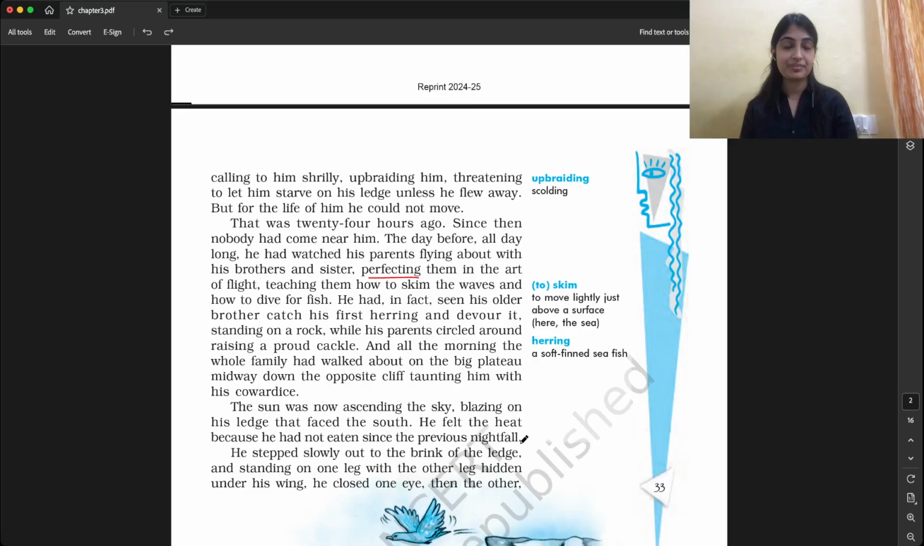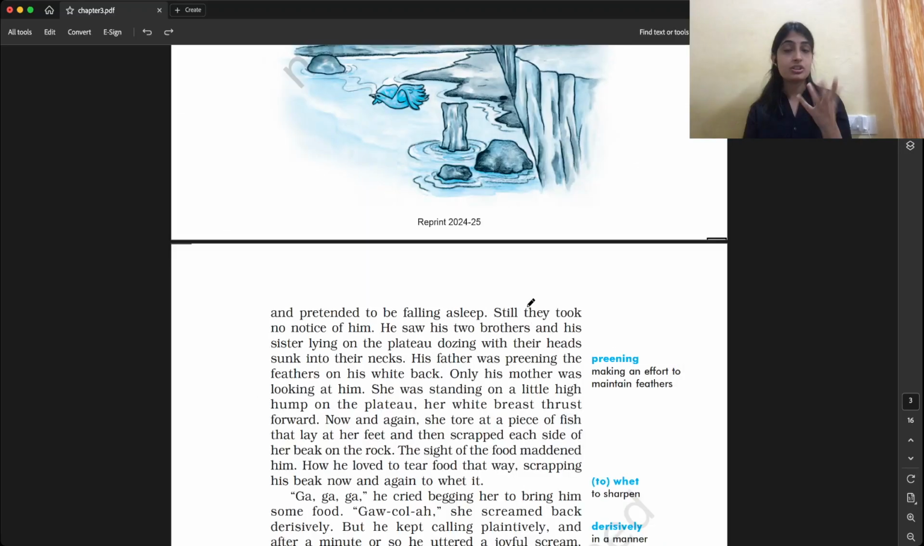Still they took no notice of him. So he was acting as if he was sleeping, but nobody took any notice of him. Nobody saw him. Nobody watched him. Nobody entertained him, or tried to talk to him. His family was ignoring him.